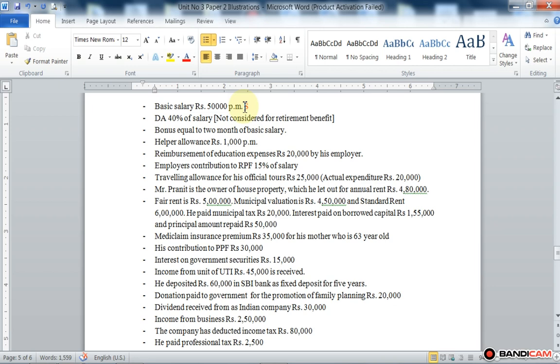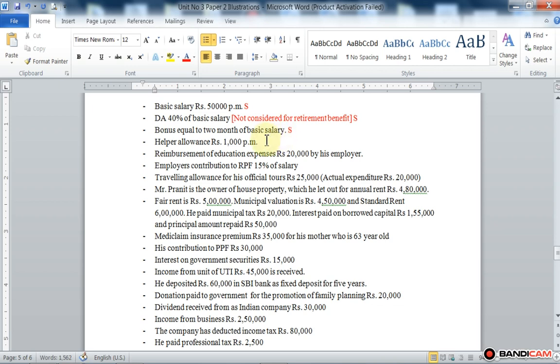DA, 40% of salary, not considered for retirement benefit. It is very important: DA is received by Pranit, but the DA is not considered for retirement benefit. It is 40% of basic salary; here salary means basic salary. It is also part of salary. Then bonus equal to 2 months of basic salary is also part of salary. So 50,000 multiplied by 2, 1 lakh is the bonus received by Pranit during the year.